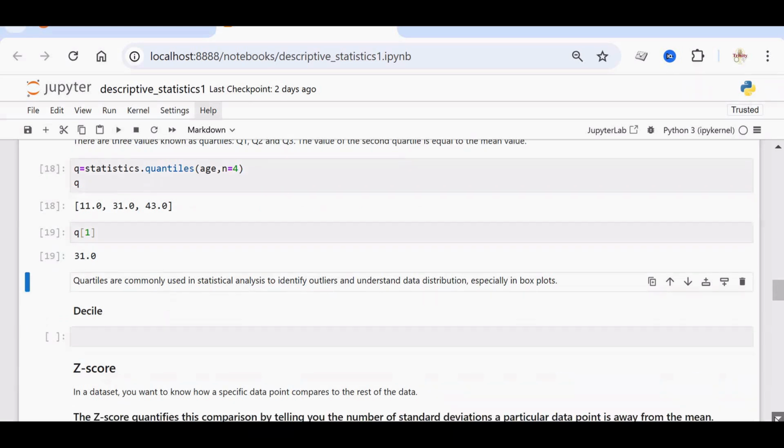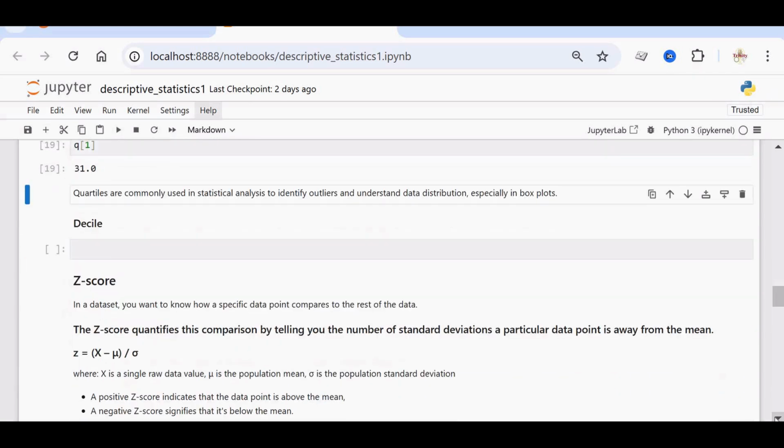So using quartiles also you can identify the outliers. That can be done using box plots. We will see that later.